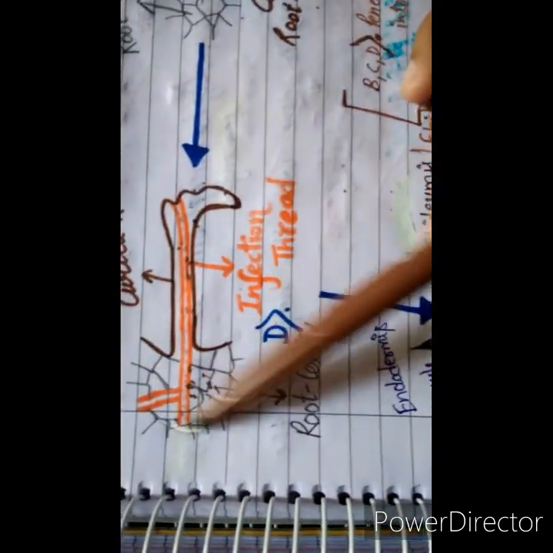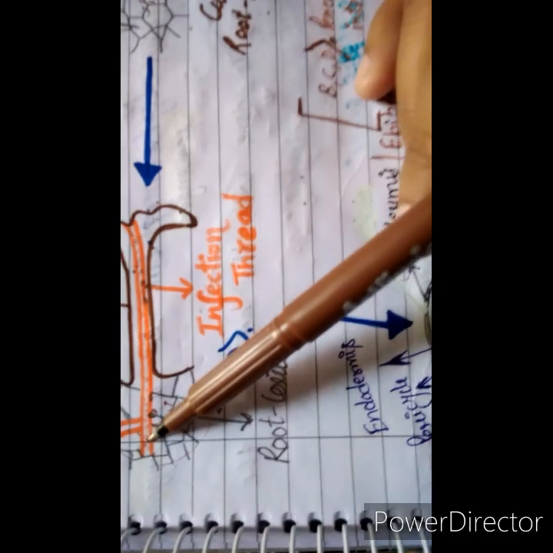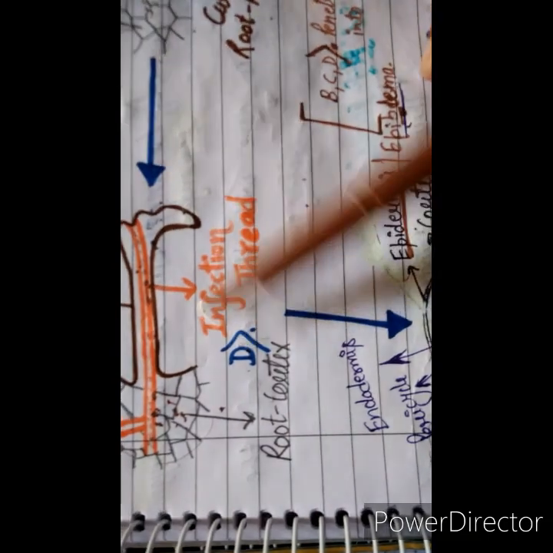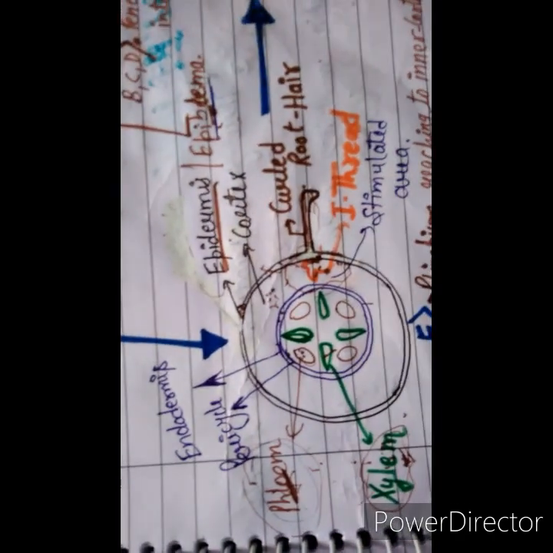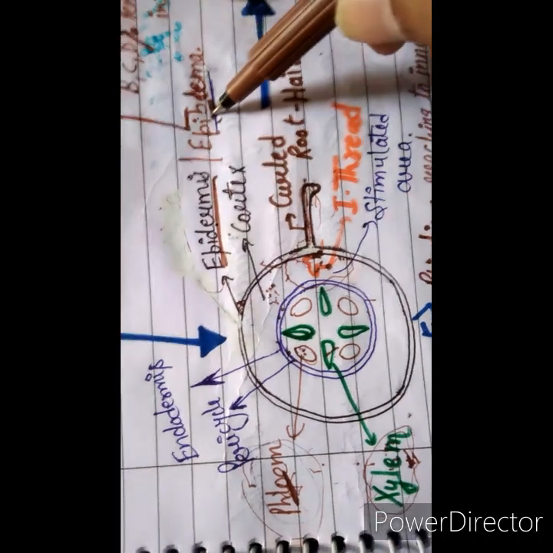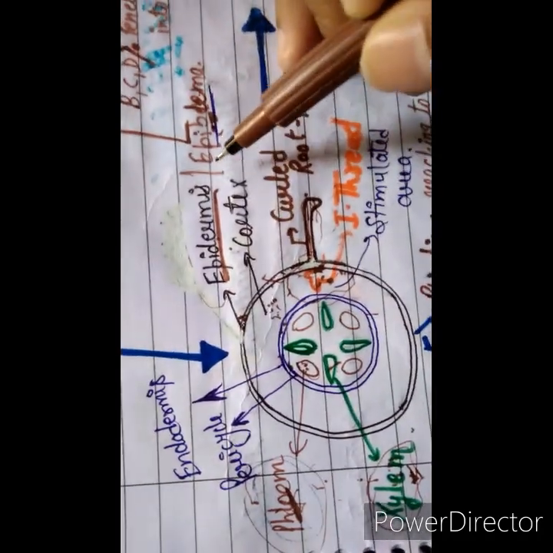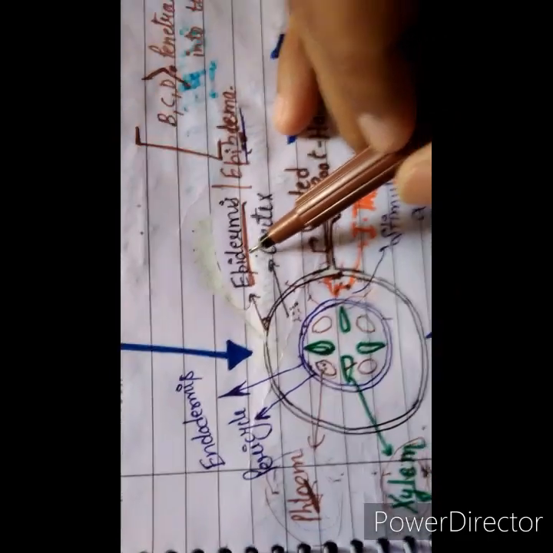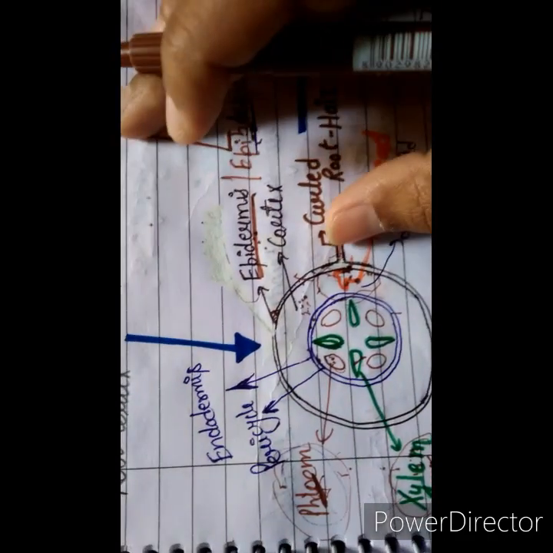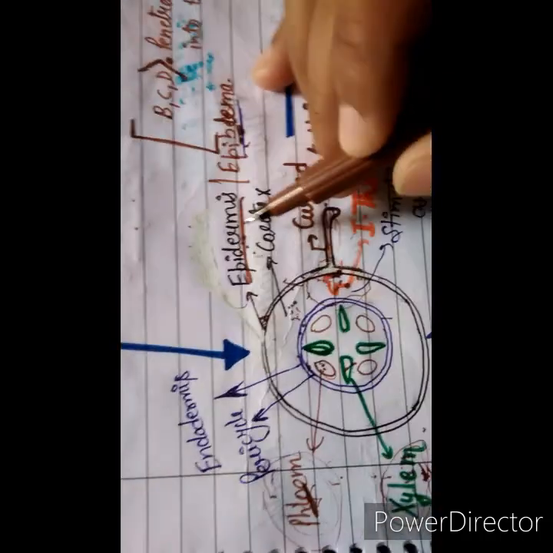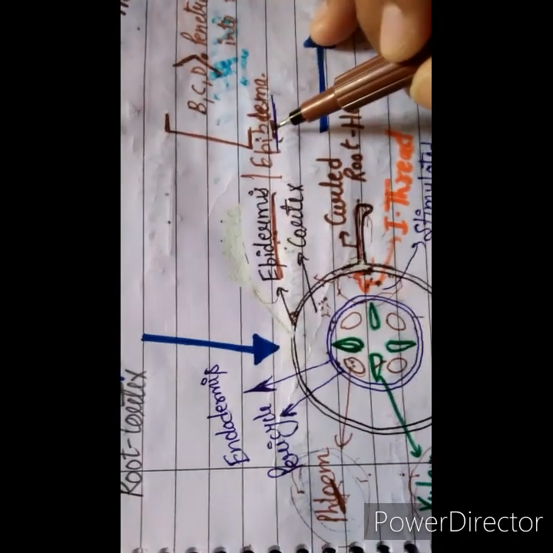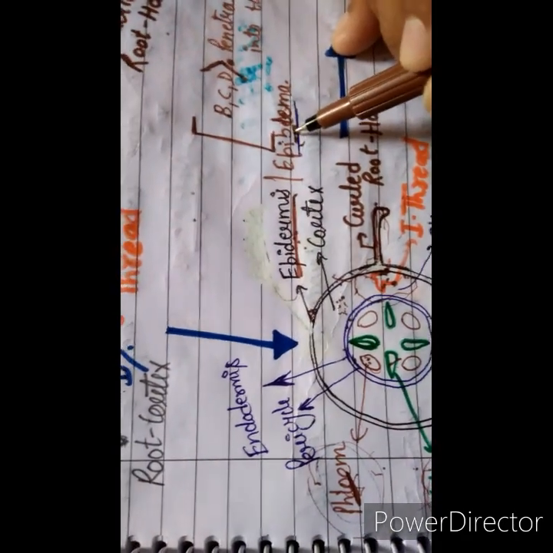Now you all know that the cortex is only seen in the internal structure, not in the morphological or external structure of the root. This is the internal structure, and this is the outer layer. This is the epidermis, or epiblema. Both terms are the same, but in the case of stem and leaf, the outer layer is known as the epidermis because it is protected by a thin outer layer, the cuticle. But in the root, the cuticle is absent, so the term is changed to epiblema.